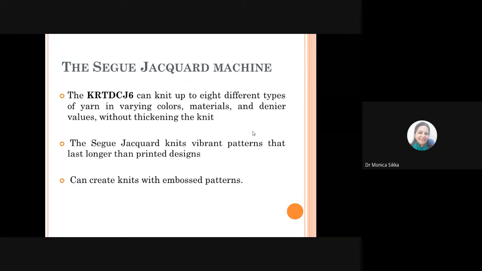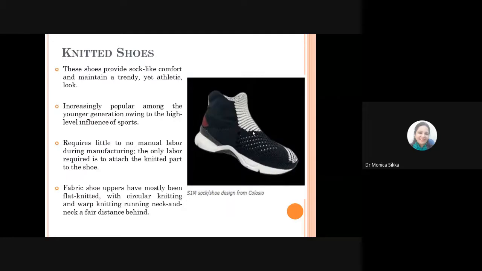But now one is using them and the other is showing them in a way that enhances the vibrancy of the patterns on the surface in the form of embossed patterns. So this machine gives you that enhancement, that use of different yarns for creating embossed patterns.